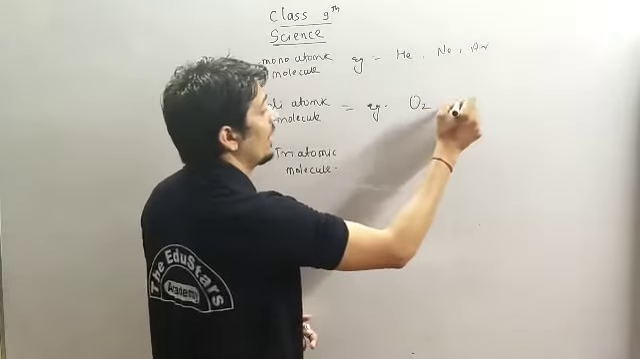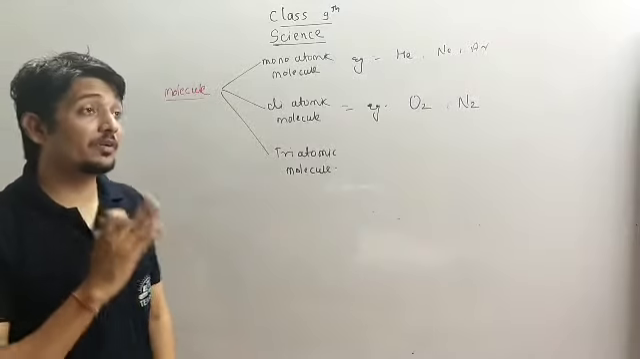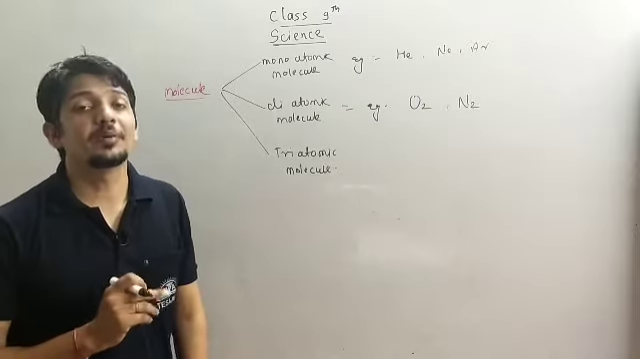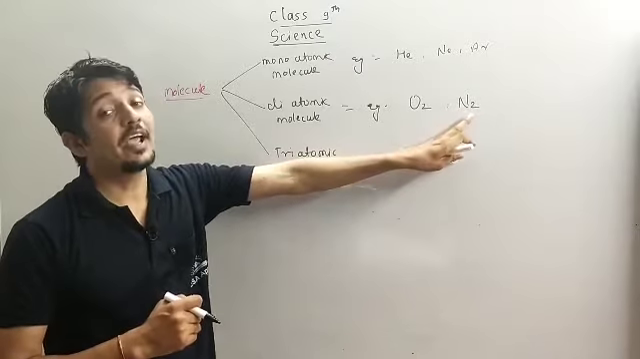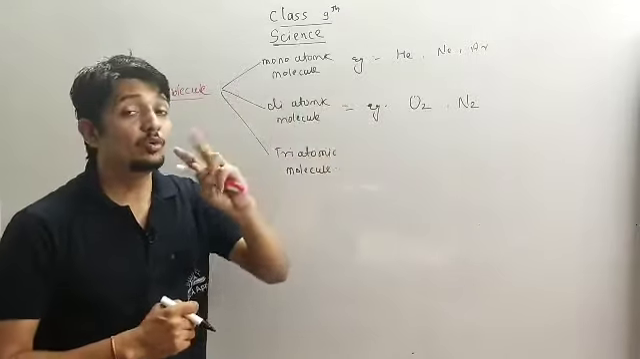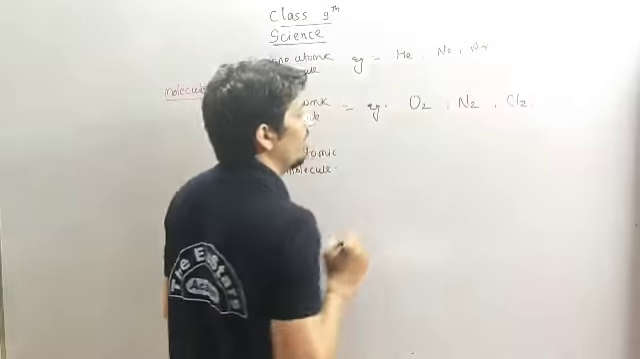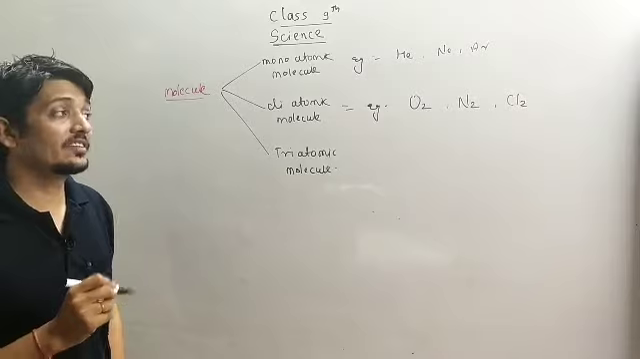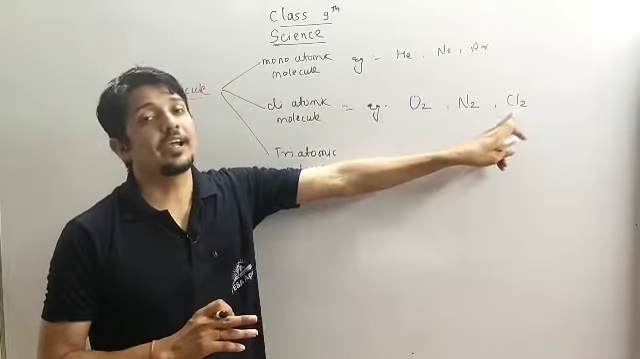We have nitrogen, N2 gas. It is present in our nature about 78% in gaseous form. So it is again present in N2 form. Here we have two atoms. Okay, we have chlorine gas. It again exists in Cl2 form. That means here we have two chlorine atoms.